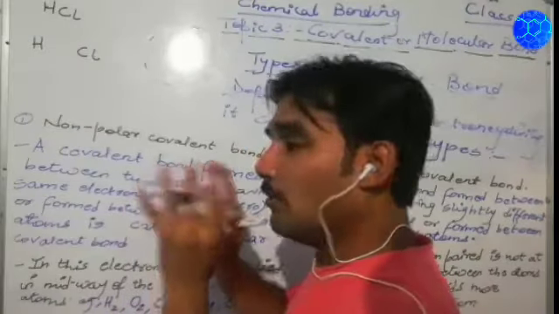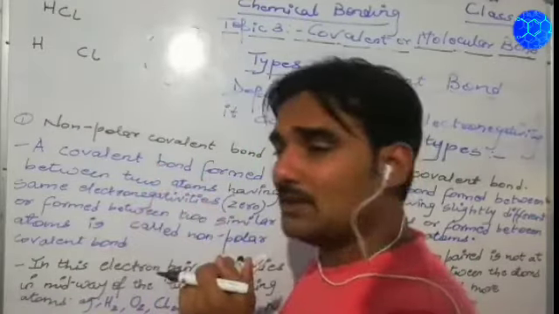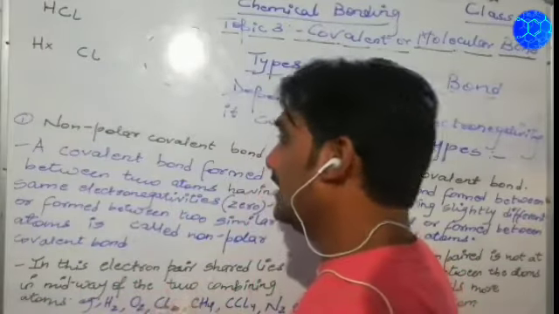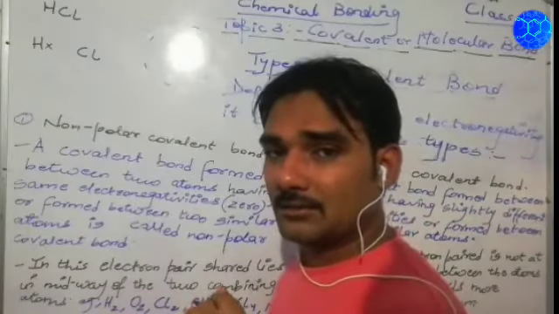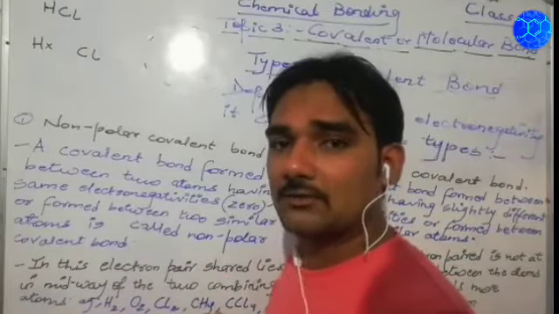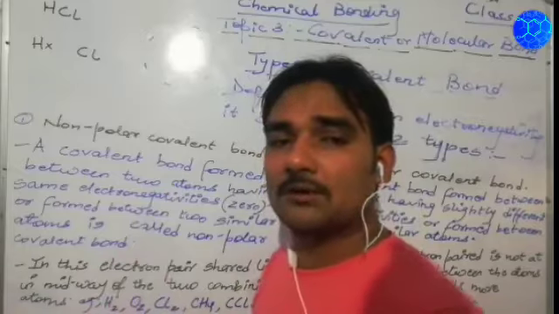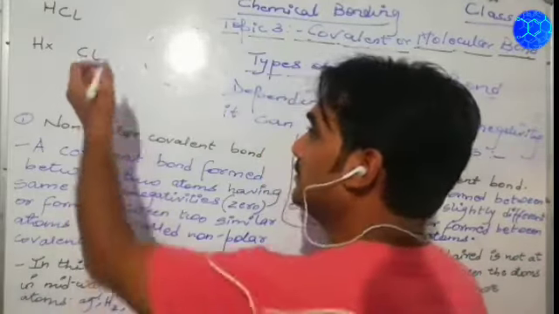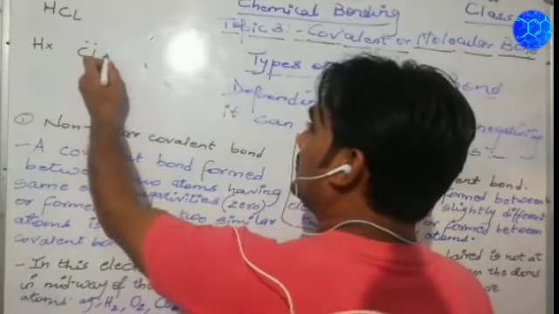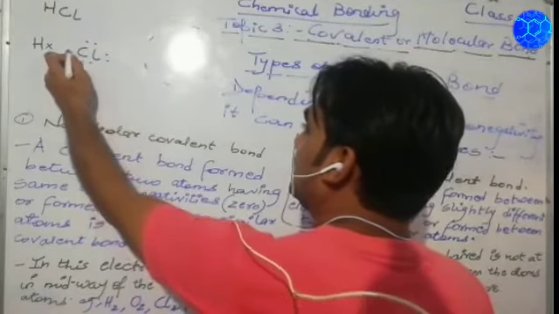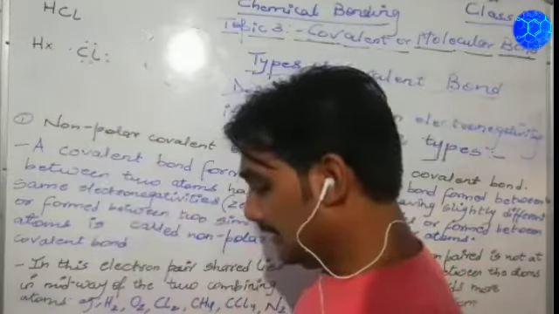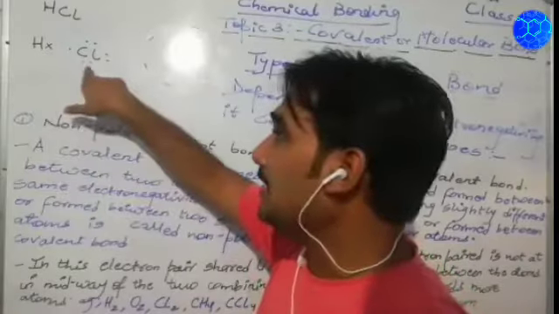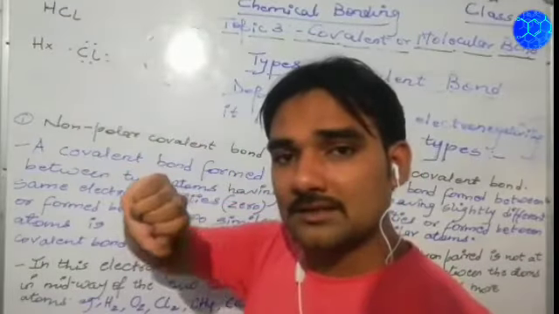So in covalent bond we are studying, mutual sharing will take place. Now hydrogen has 1 electron in the outermost shell, and chlorine has 7 electrons in the outermost shell, if we take out the electronic configuration, because the atomic number of chlorine is 17, so it will be 2, 8, 7. So in this condition also hydrogen requires 2 electrons for stability, and chlorine requires 8 electrons for stability.